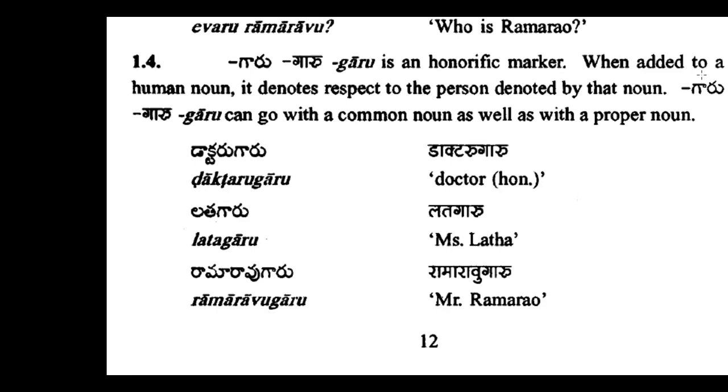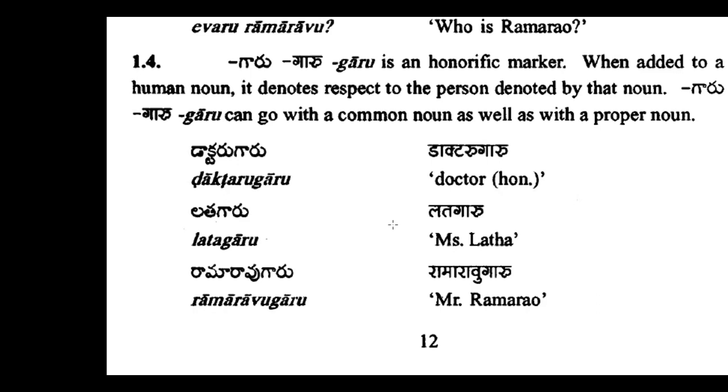Guru means teacher. So you can use it after a name or profession or a similar common noun. And this garu goes only after the noun. Just remember, after the noun only, we should not use it anywhere else.